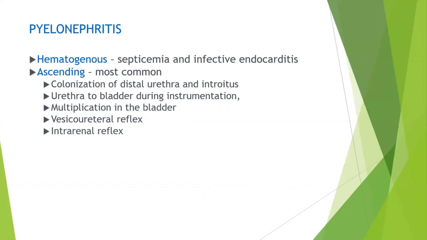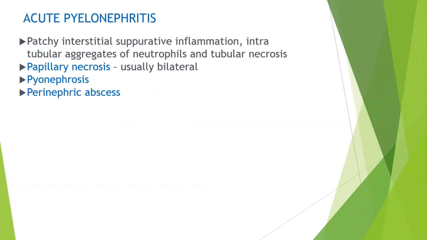So I have told you about pyelonephritis. These are the ascending infections. Pyelonephritis can be classified into acute and chronic pyelonephritis. Chronic pyelonephritis, again, I think everywhere you will get a slide.